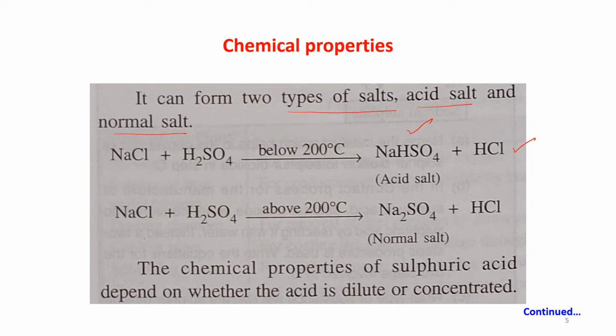And NaCl plus H2SO4 above 200 degrees centigrade forms a normal salt Na2SO4, sodium sulfate, plus HCl will come out. The chemical properties of sulfuric acid depend on whether the acid is dilute or concentrated.